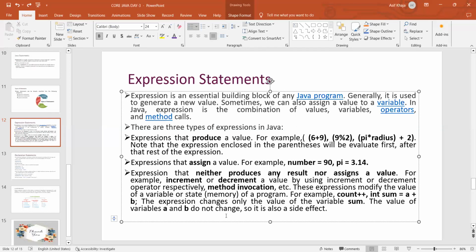So it is also a side effect, because it is changing only the value of the sum variable. A and b are not changing, not increasing or decreasing anything. This is one type of expression statement. This is completely about the expression statements in 3 types.